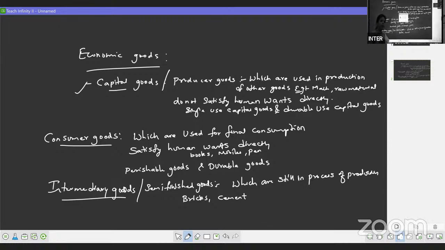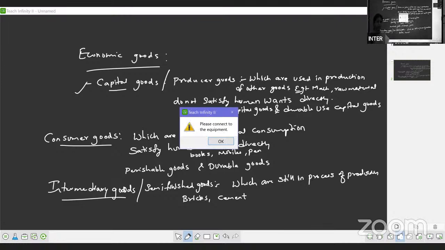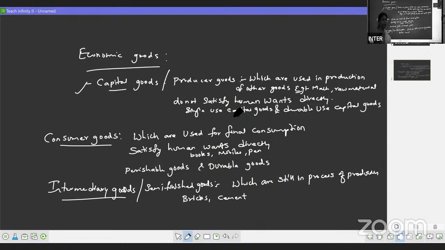What we have to do? We have to construct a building. In that, we use these bricks and cement. So these goods are called intermediary goods. So this way, our economic goods are classified into capital goods, consumer goods, and intermediary goods. So this is one point you have to remember.